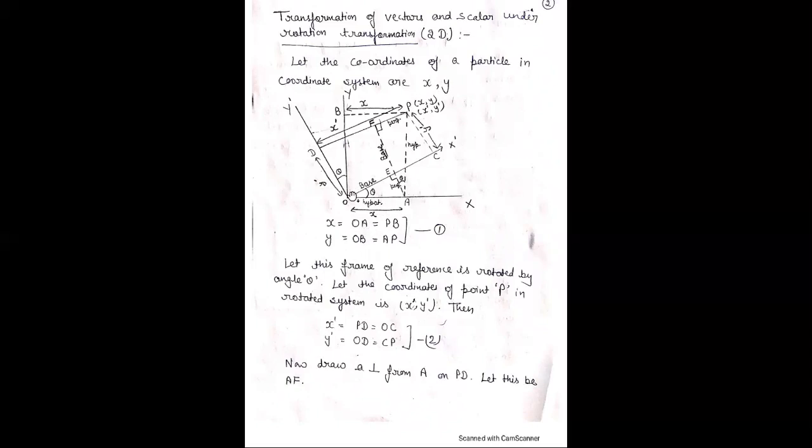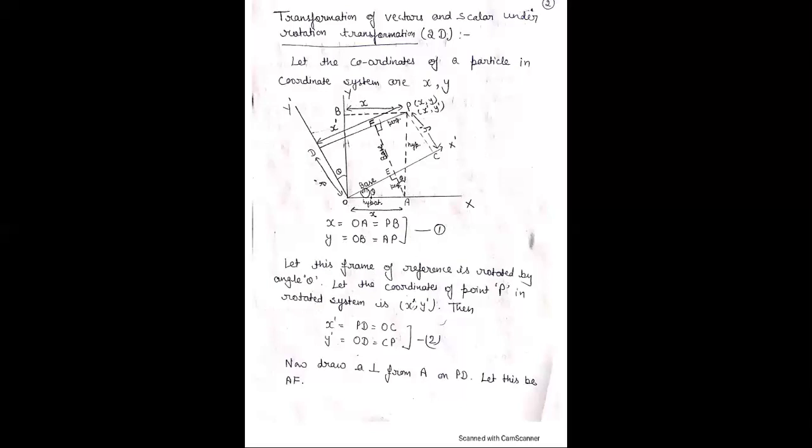Now here OA is equal to x. Also PB is equal to x. These are the coordinates along the x-axis. Similarly here OB is along the y-axis. Also AP is equal to y.